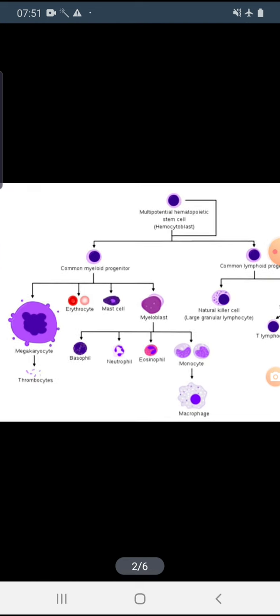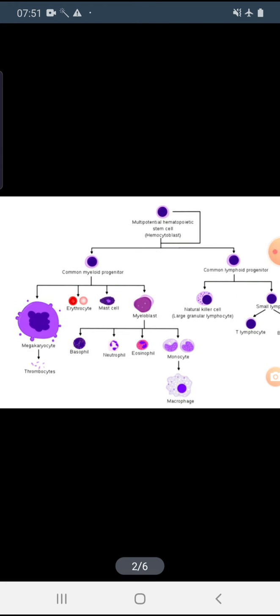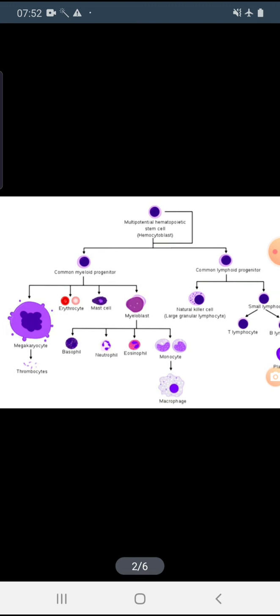The myeloid progenitor can develop the mast cell, myeloblast, neutrophil, eosinophil, basophil, monocyte and macrophage. So the lymphocyte part is developed from the lymphoid stem cell, and the rest of the WBCs, neutrophil, eosinophil, basophil, macrophage and mast cell, develop from the myeloid stem cells.